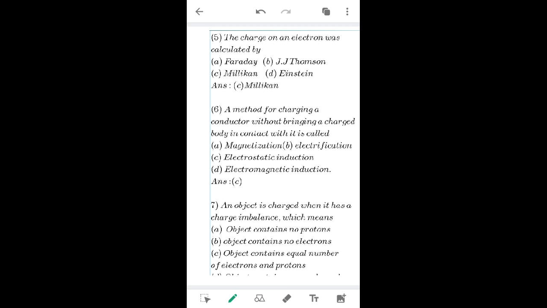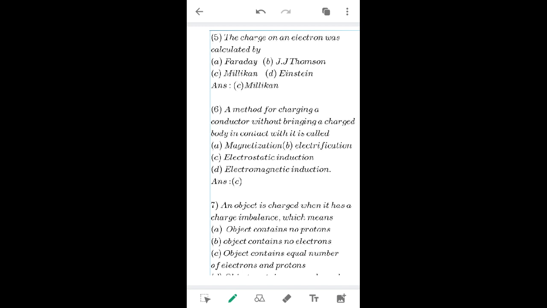There are three types of electrification: conduction, induction and friction. So friction is not there, conduction is not there in this option. So the right answer will be induction, right? Don't confuse it with electromagnetic induction. So the right answer in electrostatics is electrostatic induction.